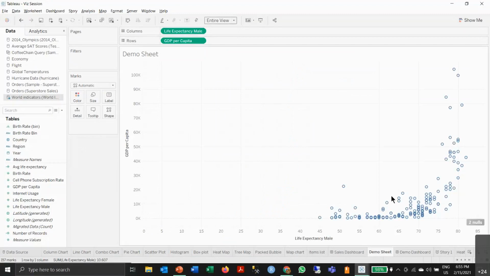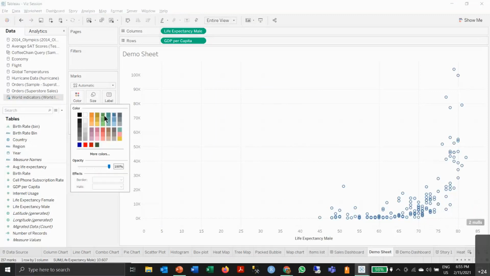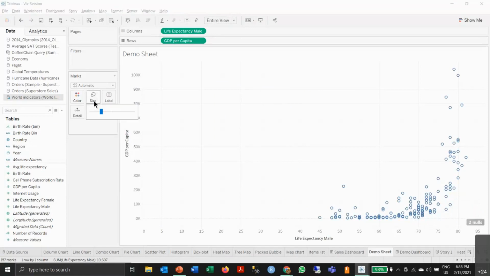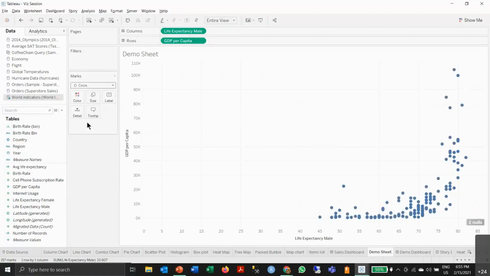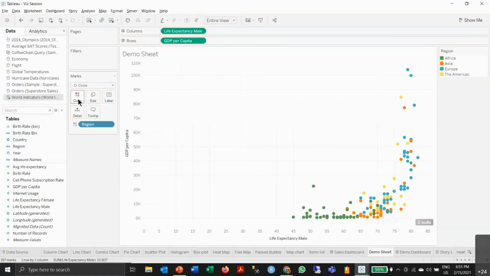We'll go to entire view. Now you get a fairly good idea of what's going on. I'll do a few customizations. Let's say I want the size to be a little bigger. I don't want these hollow circles, I want full circles. Now I know the relation, but I don't know how they are distributed region wise. So I'll pull the region into the colors card and it automatically changes.